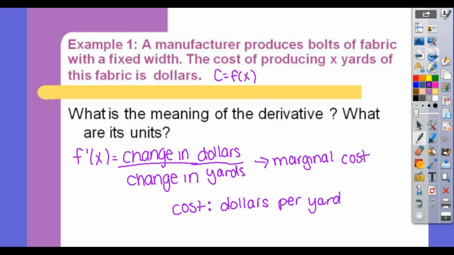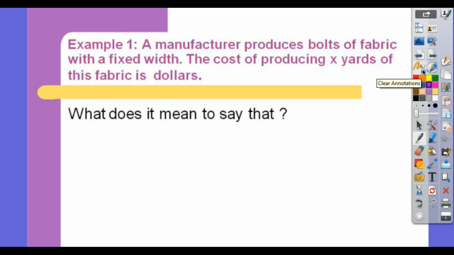Alright, so let's look at an example. The example is, what would it cost to produce 1,000 yards? So what would your marginal cost be? Do you have an actual function on your paper, or just what I've been writing? Yeah, exactly. So f prime of 1,000 equals 9 tells you what? The cost to produce 1,000 yards costs $9.